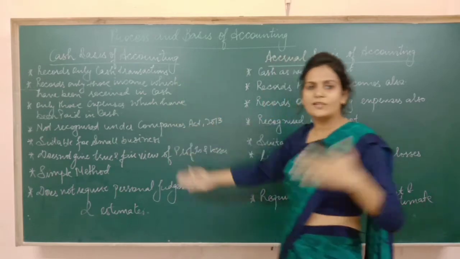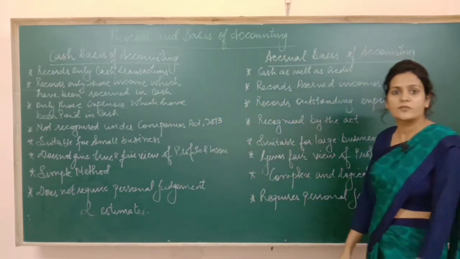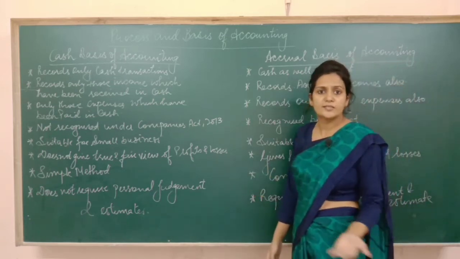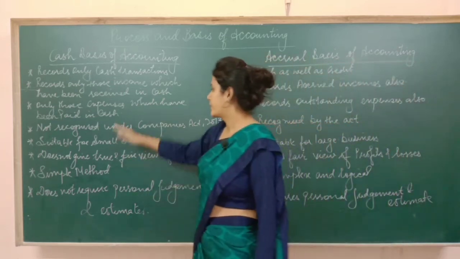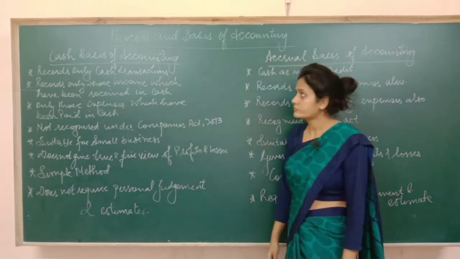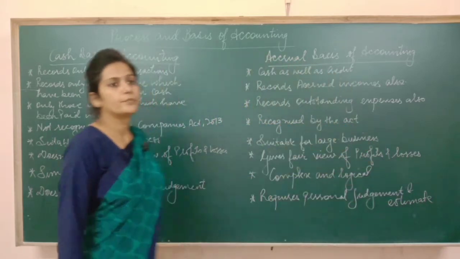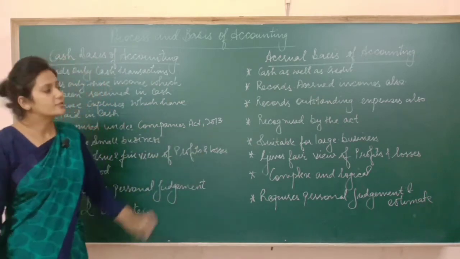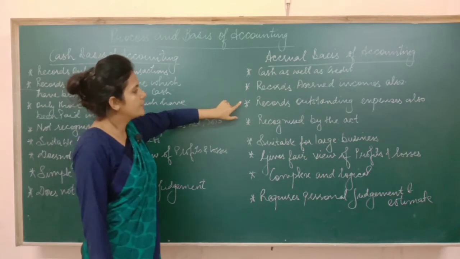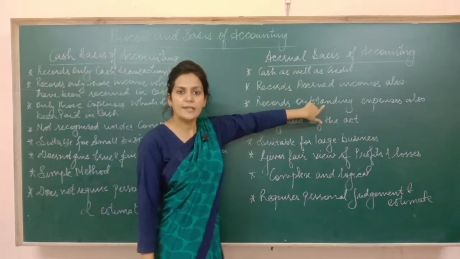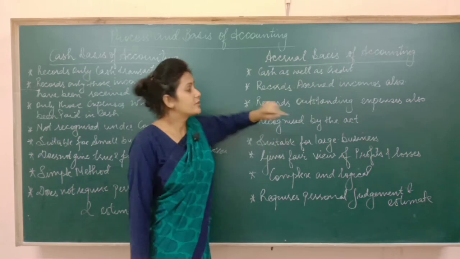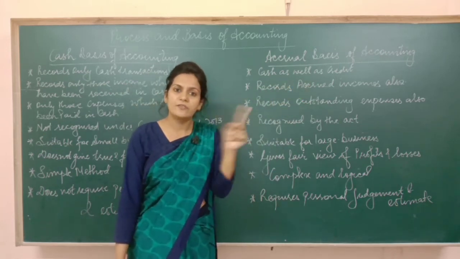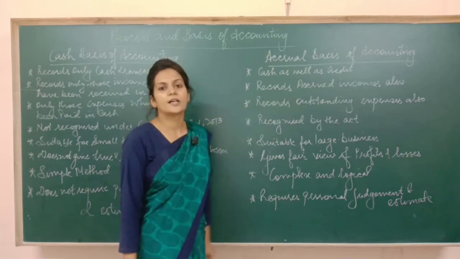That's why, all these facts are being ignored under cash basis of accounting, so it is not a comprehensive view, and that's why it is not recognized by the Companies Act. But on the contrary, accrual basis of accounting is recognized by the Companies Act, because we are recording those expenses also which have not been paid in cash but are of the current year. We are also recording those incomes which we have not received in cash yet, but they are of the current year.